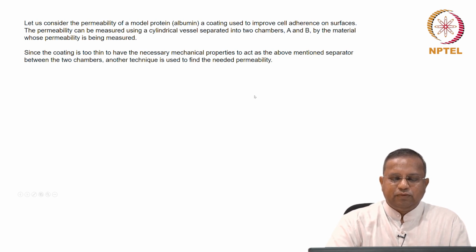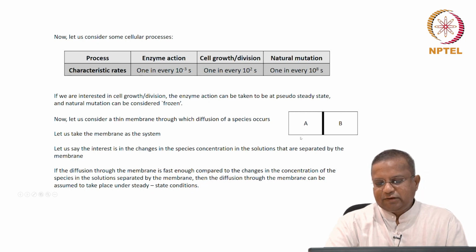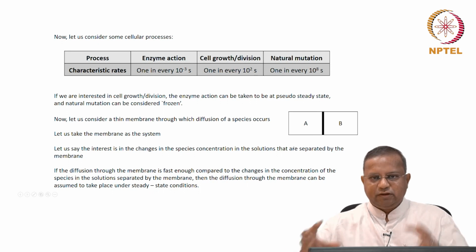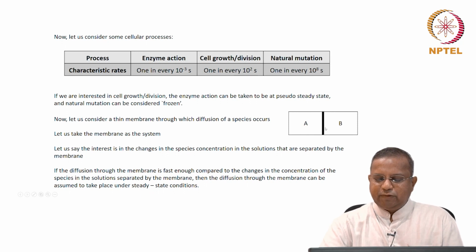We are interested in finding the permeability of albumin through something here. For that we use some sort of a device like this. We take a cylindrical chamber, where the membrane separates two chambers in a cylinder. This is the longitudinal section of the cylinder, and therefore it will look like a rectangle. If you cut the cylinder like this, it is going to look like a rectangle. And then this membrane, let us say, separates two chambers A and B. This is the kind of device that we are talking about now.